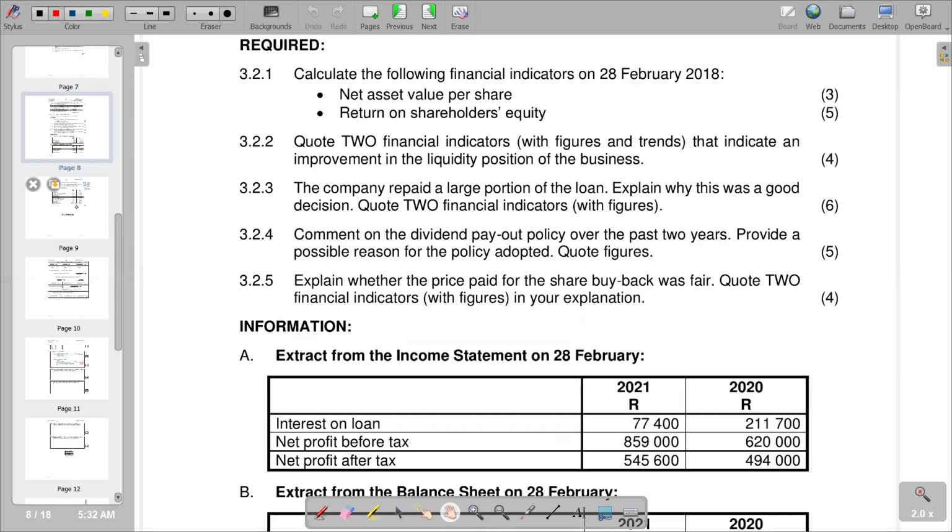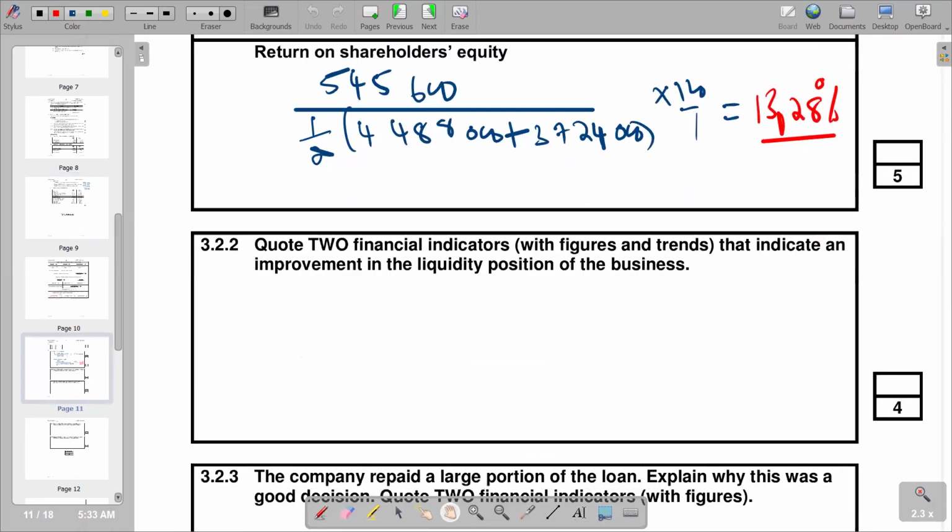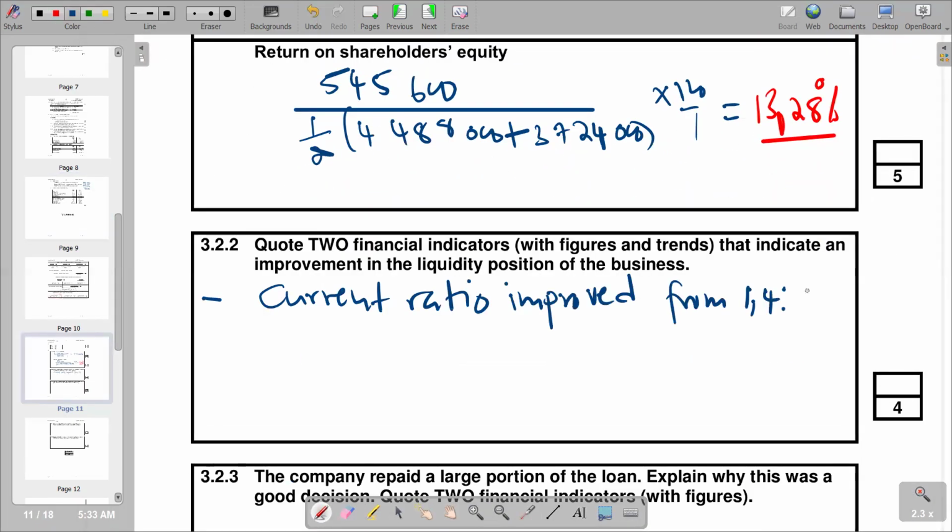So if you come here, we are now saying we look for the current ratio. We see that it has improved from 1.4 to 1 to 1.9 to 1. So you are supposed to indicate that in your answer section, and you are supposed to show the margin of the increase. By how much did the current ratio improve is also something that we have to take note. So we go to our answer section. So we are saying in current ratio from 1.4 to 1.9, we get 0.5.